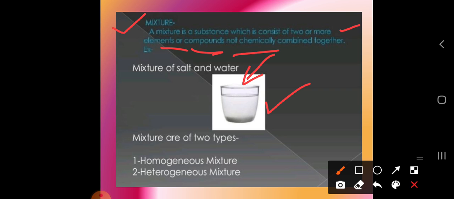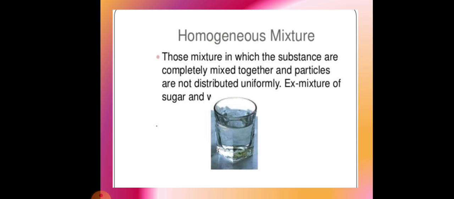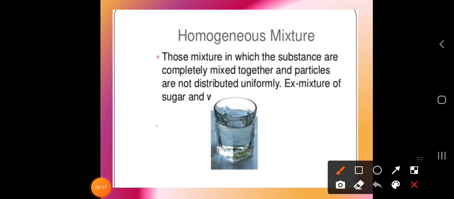Okay, so how many types of mixtures are there? The first one is the homogeneous mixture and the second one is the heterogeneous mixture. Let us understand the concept of the homogeneous mixture. So dear students, when we talk about the homogeneous mixture, it is a mixture in which the substances are completely mixed together. Completely mixed together means the particles are distributed uniformly.